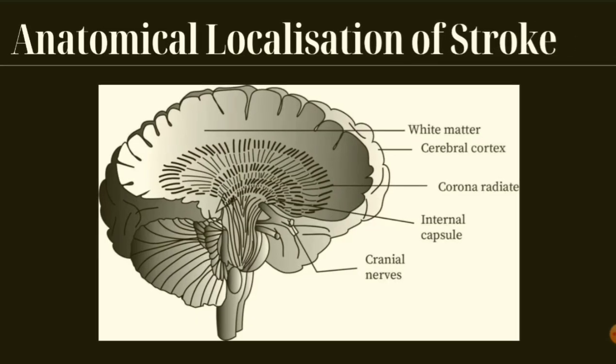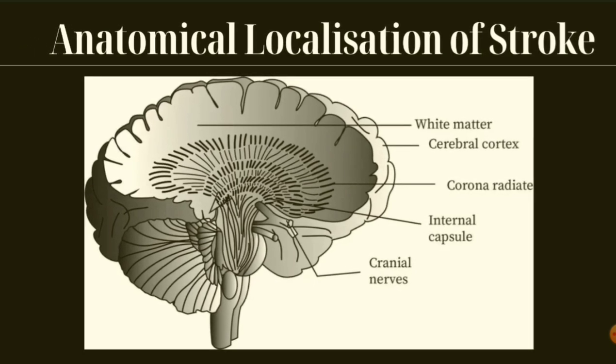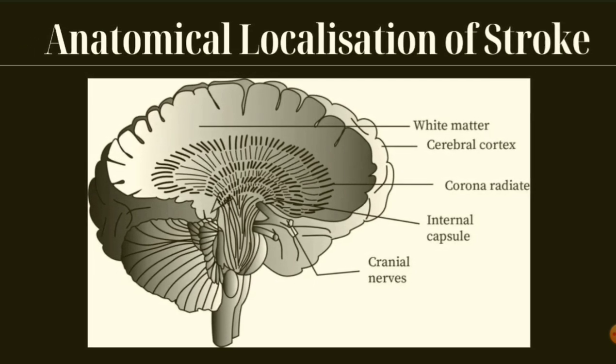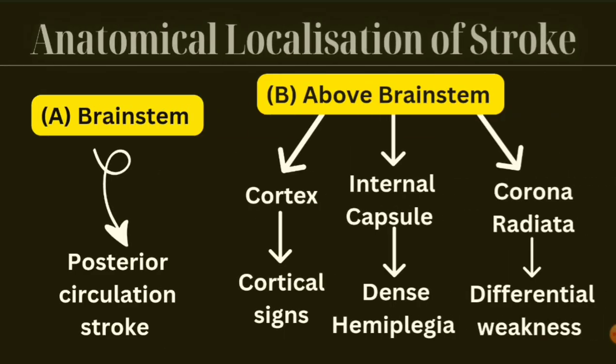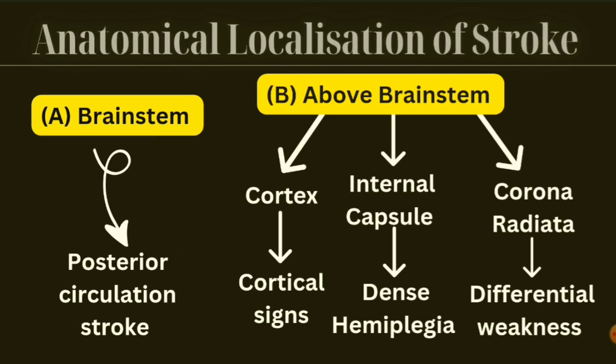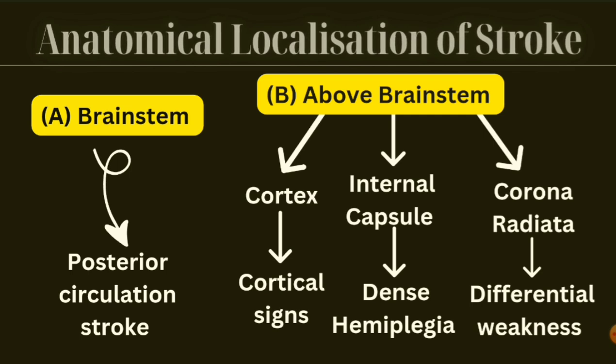Now let's discuss the anatomical localization of stroke. As I mentioned earlier, it can be either cerebral cortex, corona radiata, internal capsule, or brainstem. Or this can be classified in another way, that is, the lesion can be at the level of the brainstem or above the level of the brainstem. If the lesion is at the level of the brainstem, there is posterior circulation stroke. And if the lesion is above the level of brainstem, then it is divided into three categories.